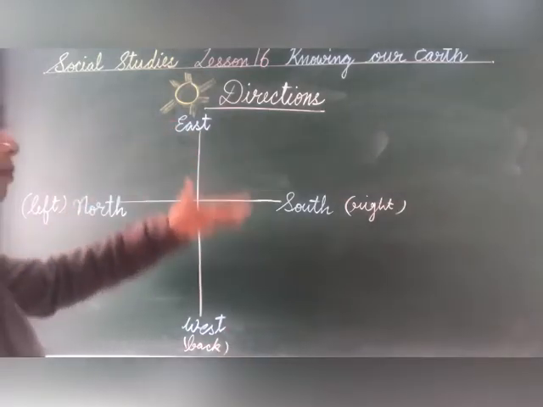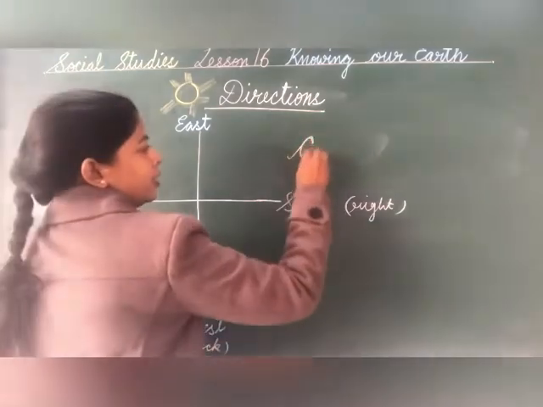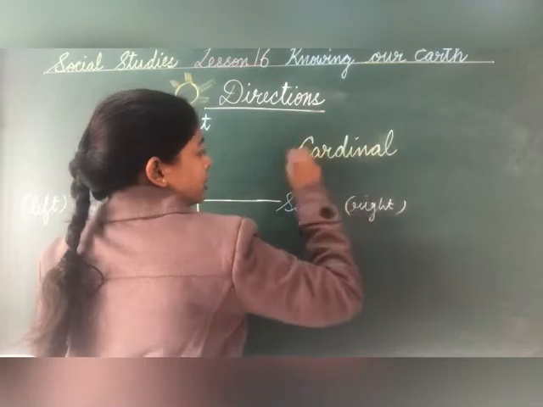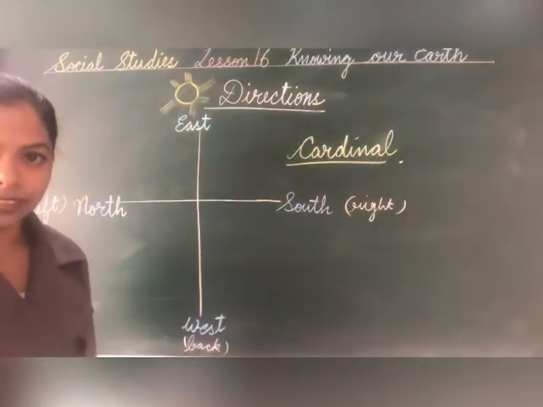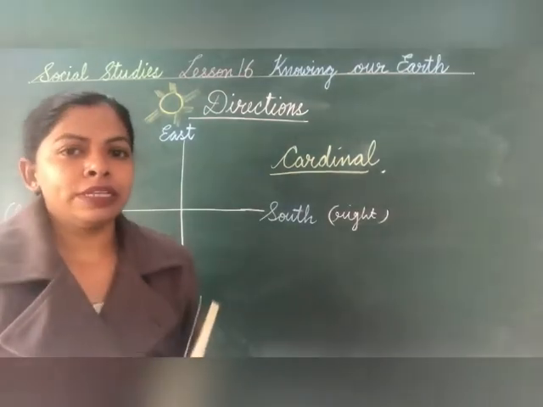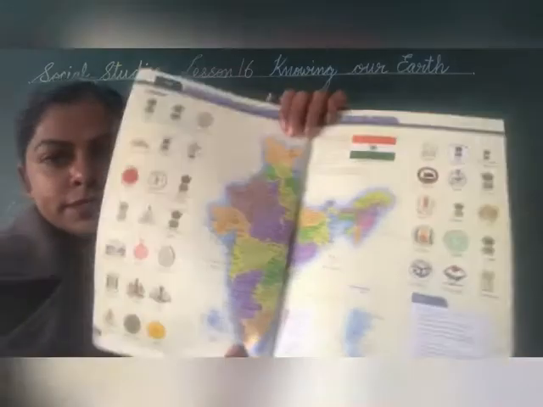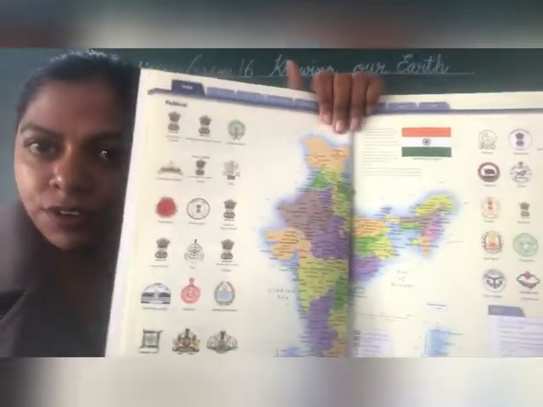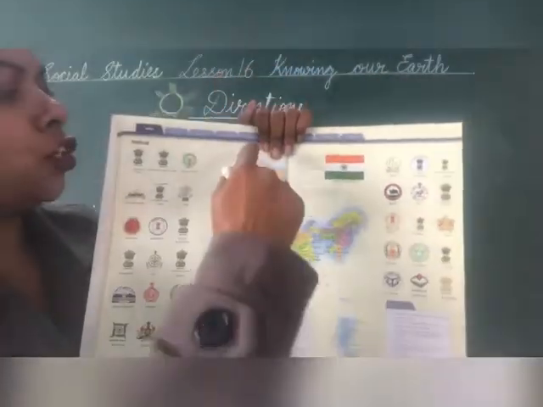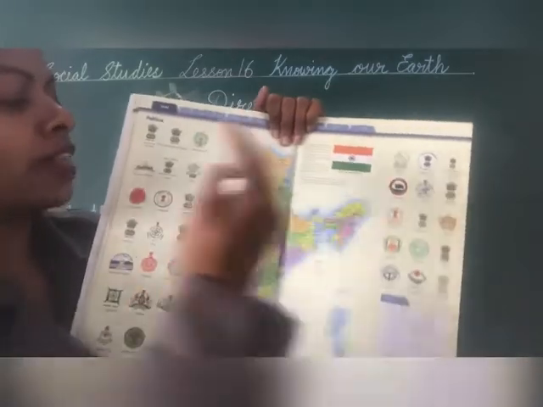And children, the main directions east, west, north and south are called the cardinal directions. Now children, just listen carefully, this is very important. When you see a map of any country or any place, children, remember, don't think that the top part is east and the down part is west and this is south and this is north.